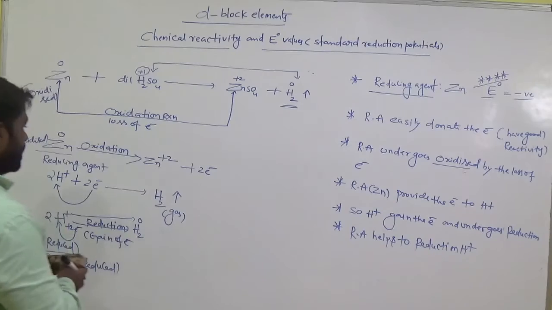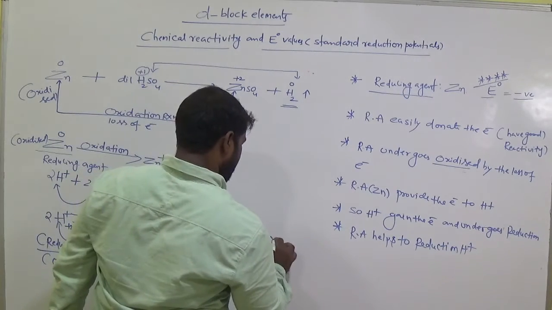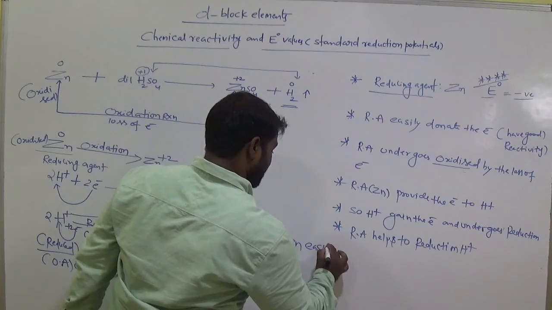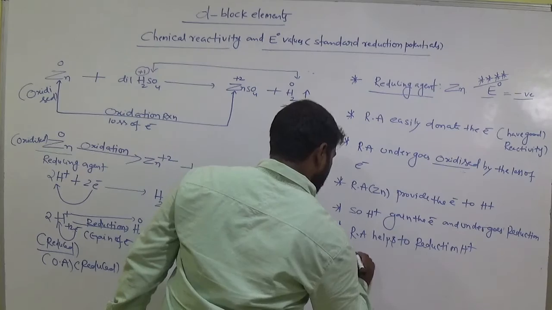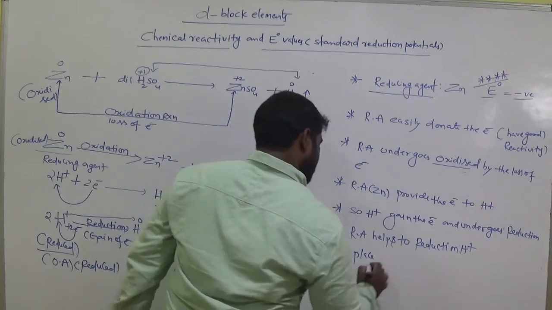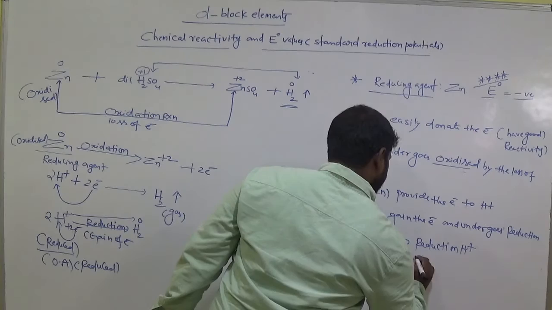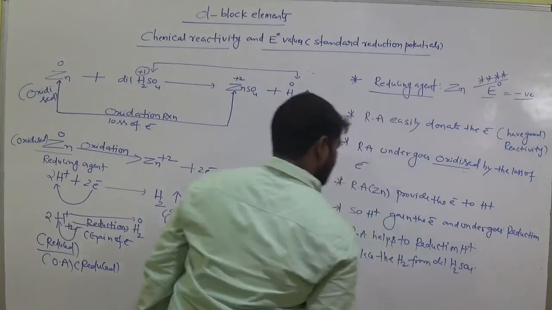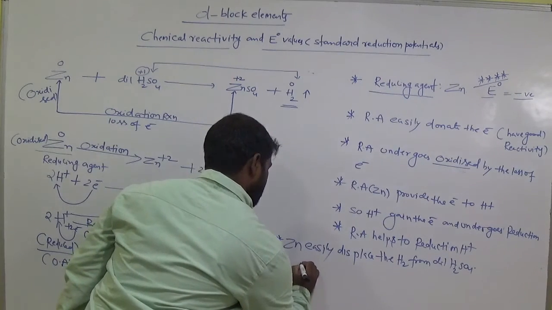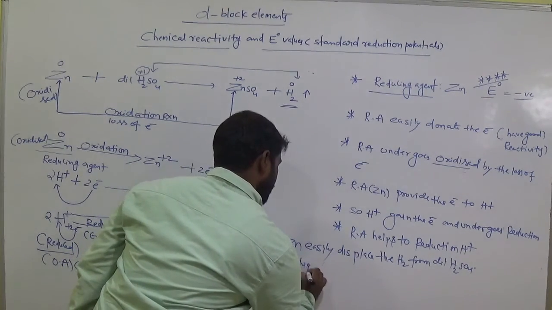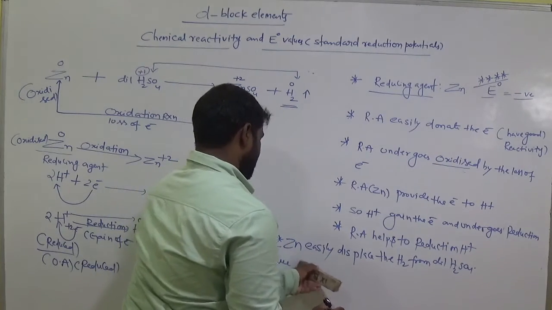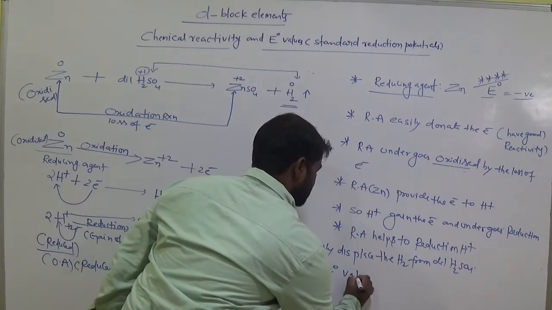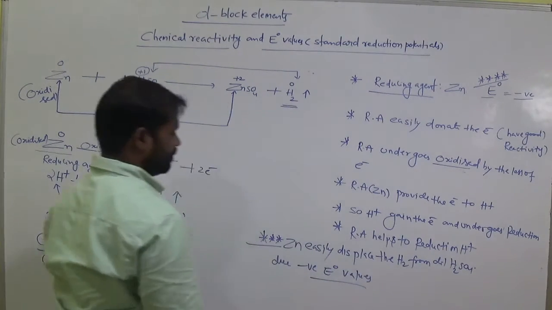Clear? So here note the point. Zinc easily displaces the hydrogen from dilute acids due to negative reduction potential values. Okay? Clear?